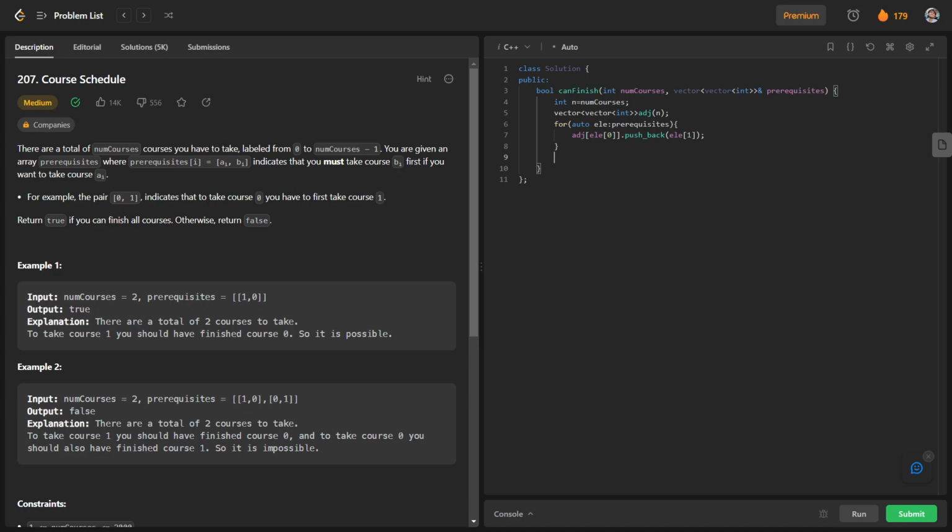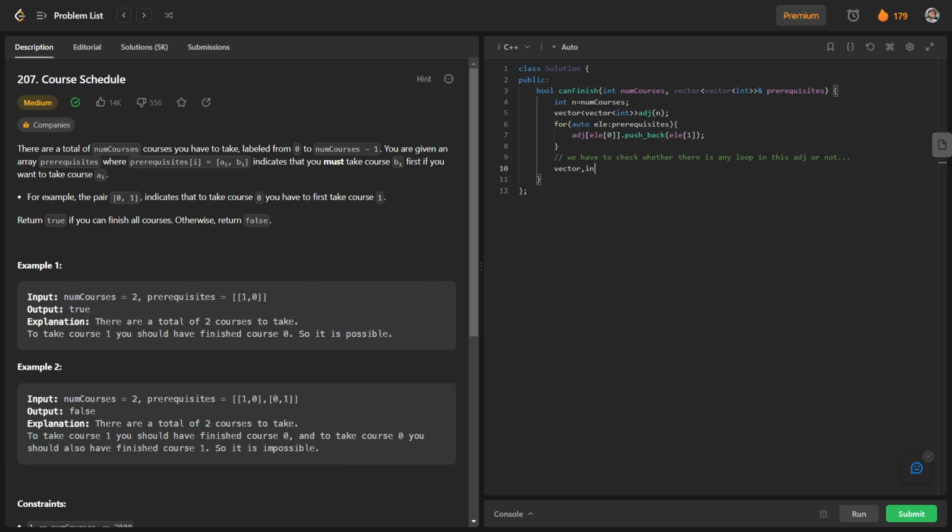So basically we have to check whether there is any loop in this adj or not. For this we will have some vectors with us, and we will write a function which will check the loop, check whether there is a loop or not.